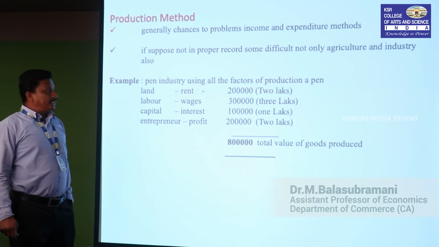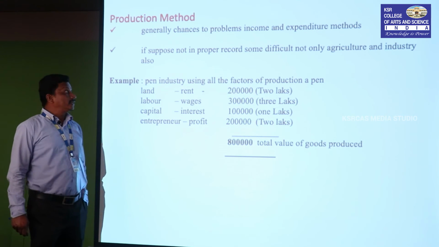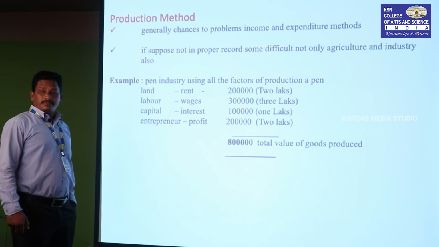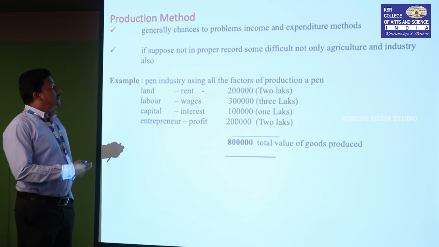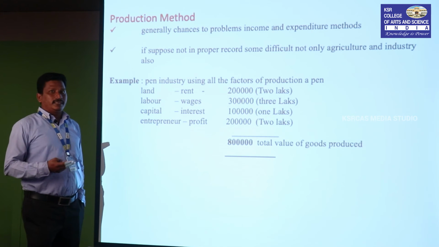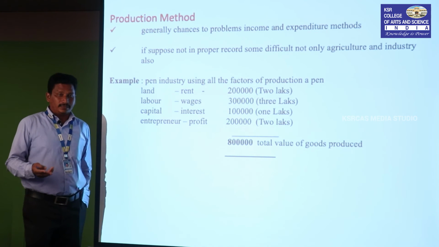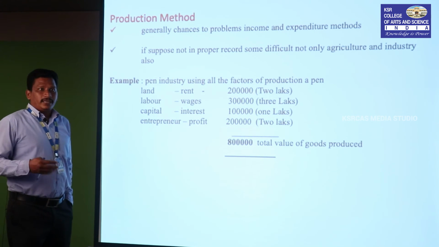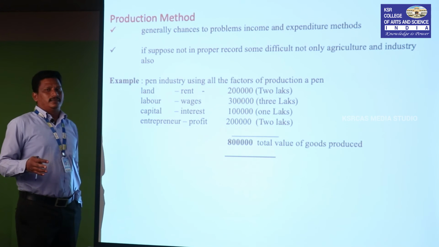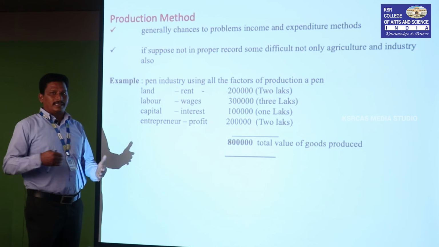Okay, next, here is the very important portion of our Indian economics. India follows this method, the production method. The production method is used because generally there are problems with the income and expenditure methods. With the income method, sometimes people hesitate to state the real income. Suppose you ask a person what their income is, their answer will not be accurate, it is very doubtful. With the expenditure method also, it is very difficult to maintain records of how much is spent.